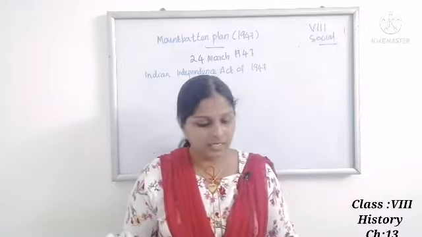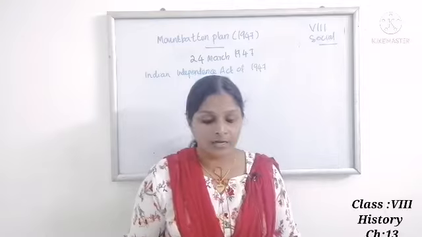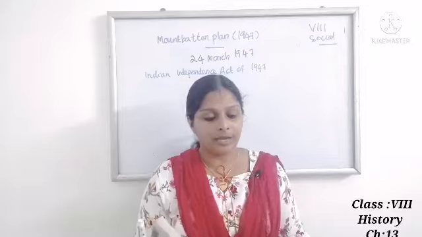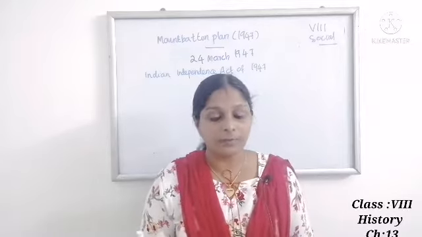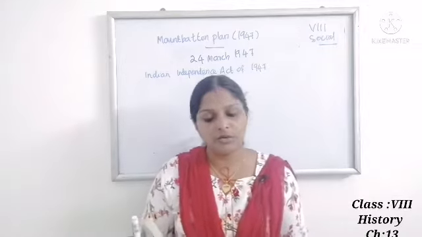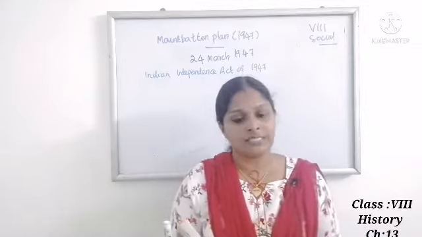Second, the British government would transfer all the powers to two dominions. To whom will the British government transfer the power? These two dominions, Pakistan and India. Next provision: a boundary commission would demarcate the boundaries of the provinces of Punjab and Bengal.